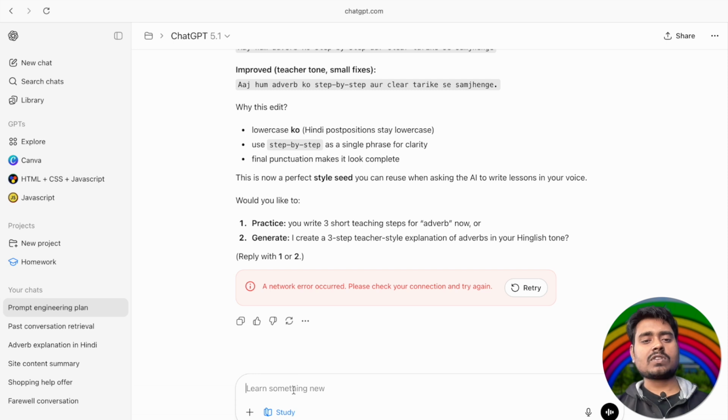Now let me try. So how will I do that? Like the simple way I said. Adverb is the topic, so I have to say it in an English tone.